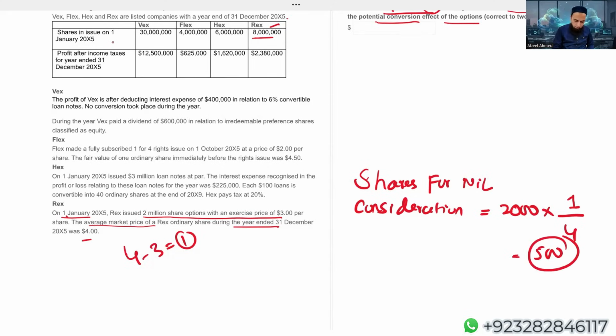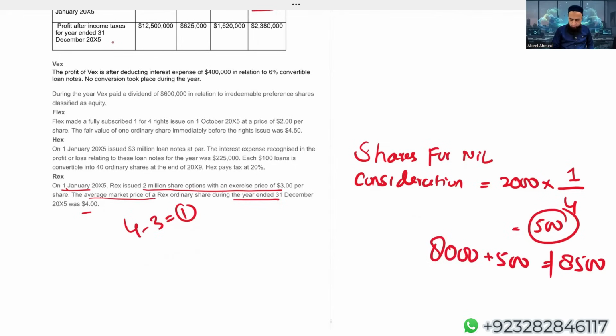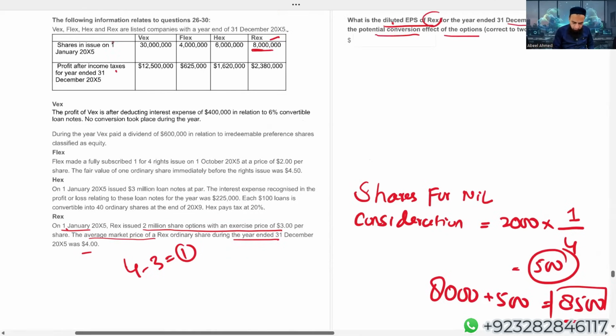Okay. Already in Rex, we have opening 8 million shares, means 8,000. So 8,000 plus 500 gives us 8,500. So for calculating diluted EPS, we'll be using 8,500 shares. Profit after income tax of Rex is 2380,000.